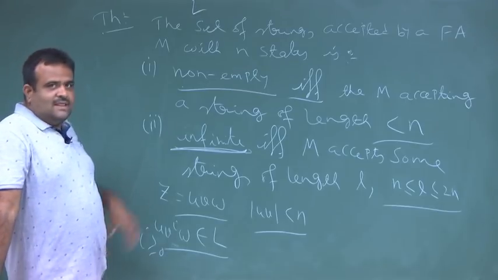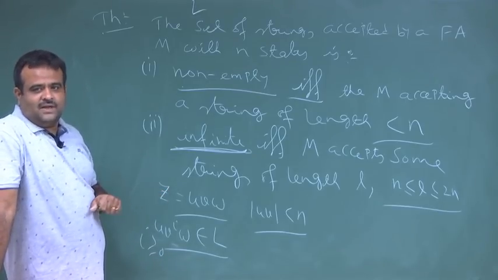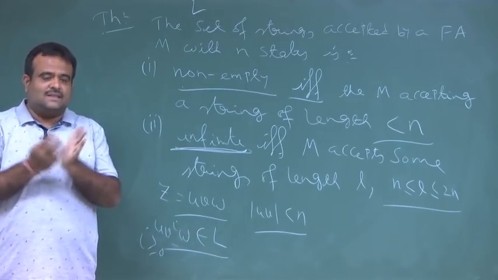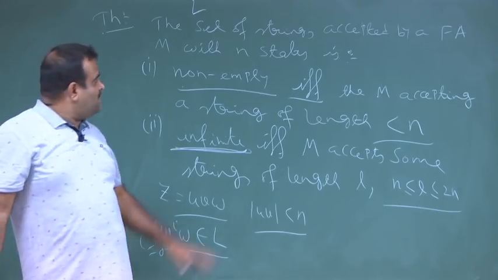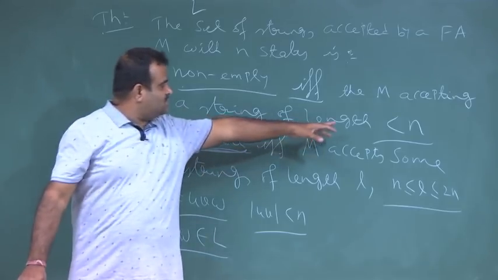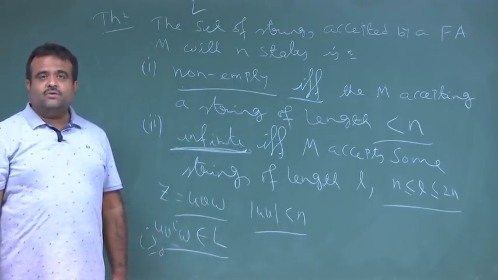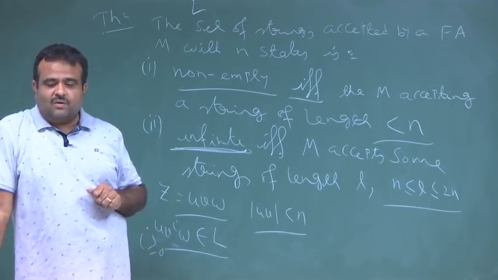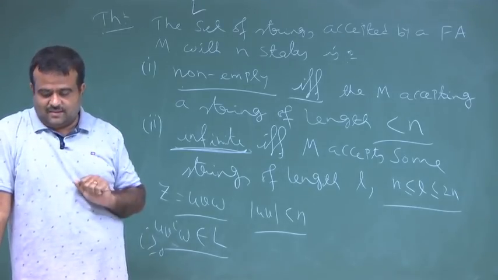So, it will be either empty, finite or infinite. It will be empty if there is no string of length less than n, and it is finite if we have strings only of length less than n, and it is infinite if we have at least one string of length more than n.